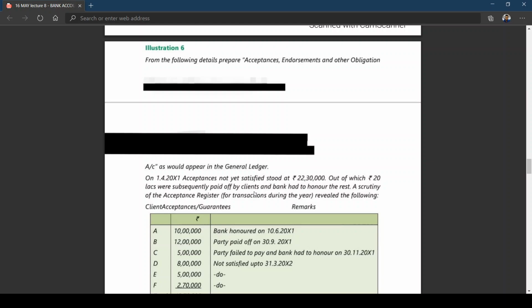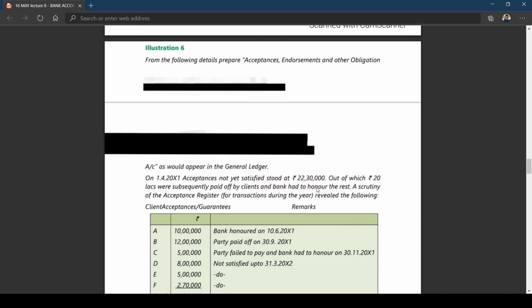That means your bank has given acceptances to the party on behalf of its customer, and this 22 lakh 30,000 has to be paid by the bank when its customers are unable to make payment to the party. But in this case, he says that 20 lakhs were subsequently paid off by the clients, and the bank had to honor the rest. That means out of 22 lakh 30,000 which is outstanding, 20 lakhs is being paid by the clients.